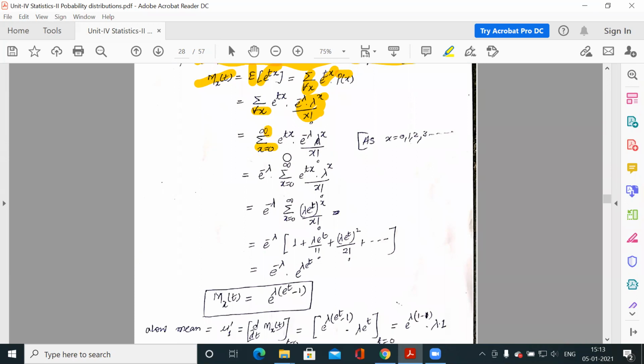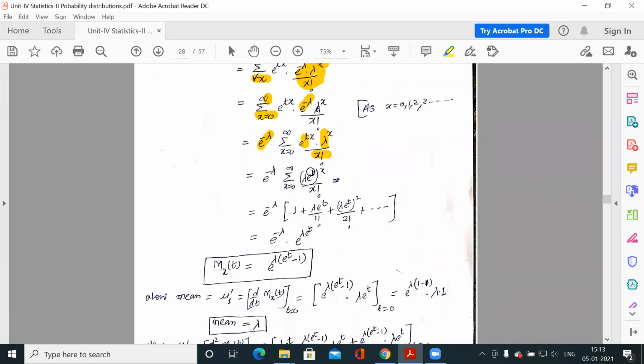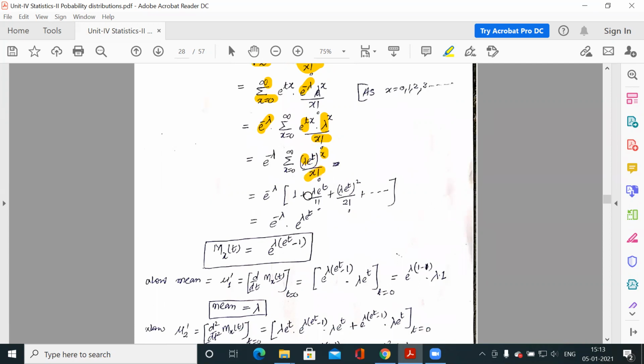Now e to the power minus lambda can be taken out because it is free from x. So what is left? e to the power tx into lambda to the power x by factorial x. So it is lambda e to the power t, to the power x, by factorial x. So if you expand this for all values of x, you will get this series, and this series is e to the power lambda e to the power t.